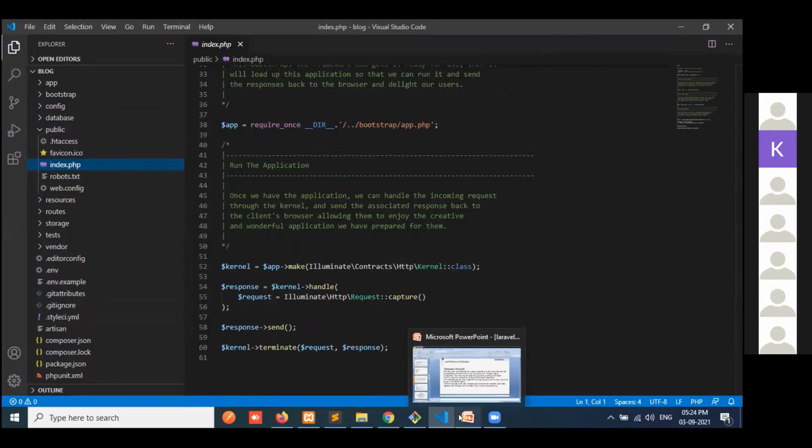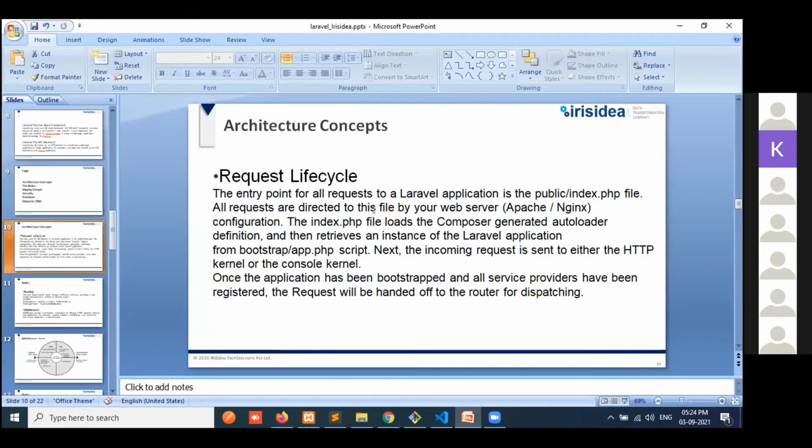Okay, and all the requests are directed to this file by the web server, that is the Apache or Nginx configuration.